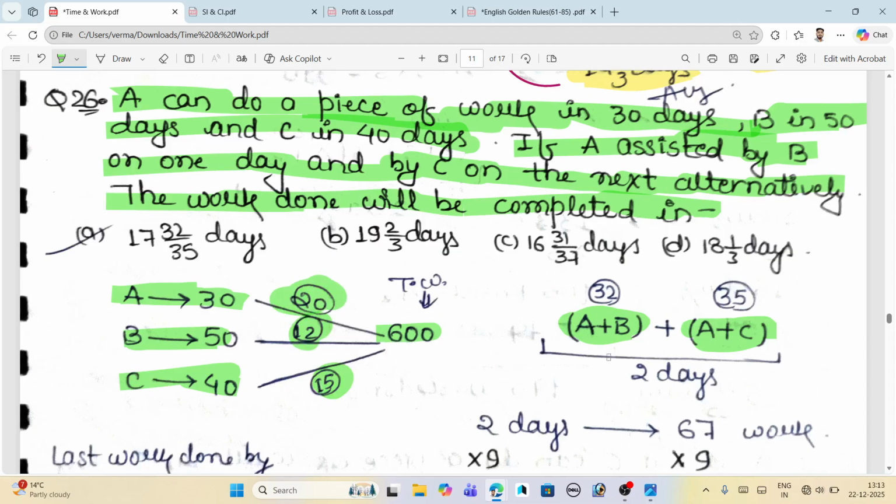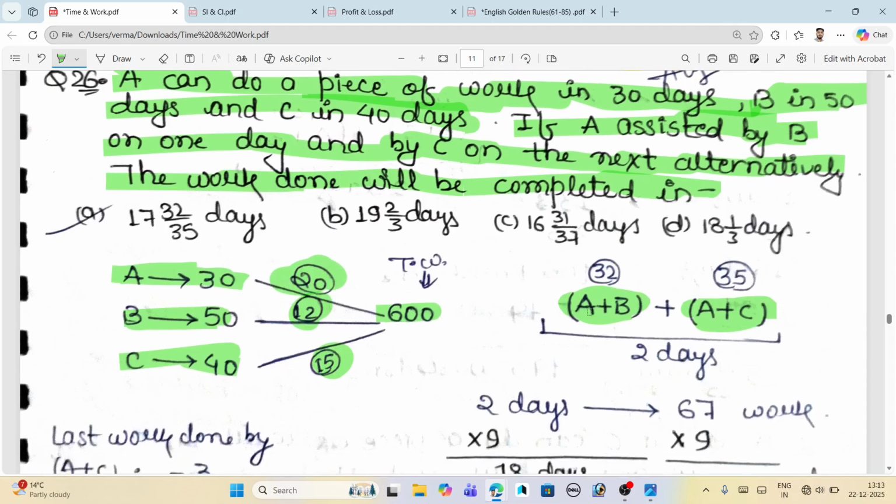Okay, and in the 2 days concept, on the first day A is assisted by B, and on the second day A is assisted by C. It means they have a work of only 2 days. And what is written here is that 2 days arrow 67, and from where do we get 67? Just by adding the efficiencies: A plus B is 20 plus 12, that is 32.